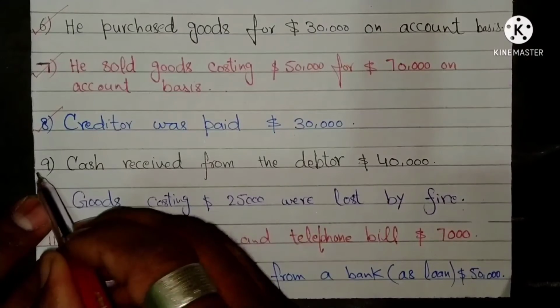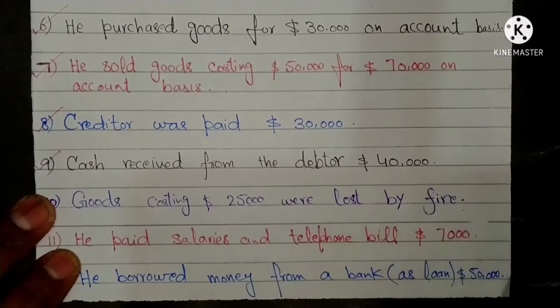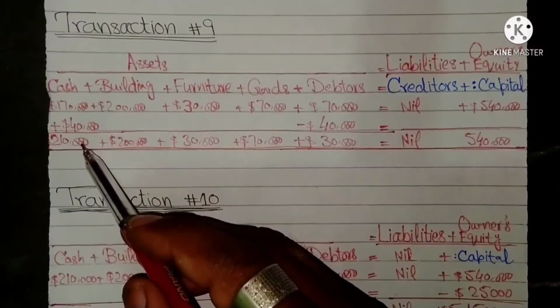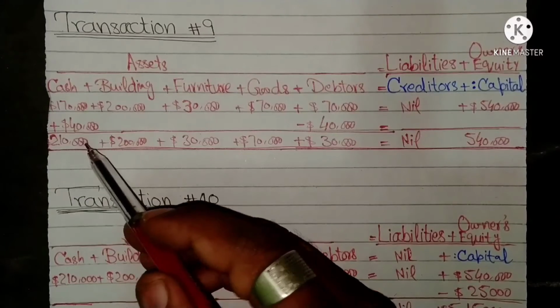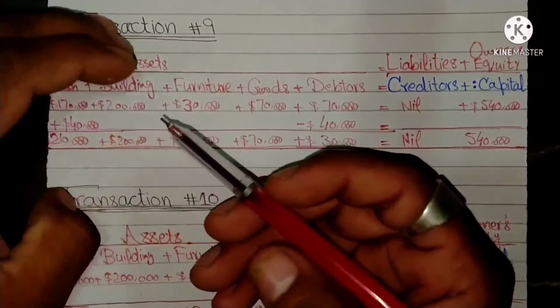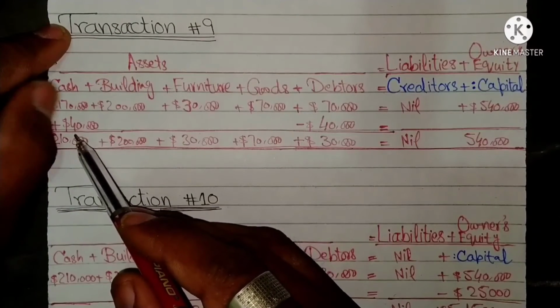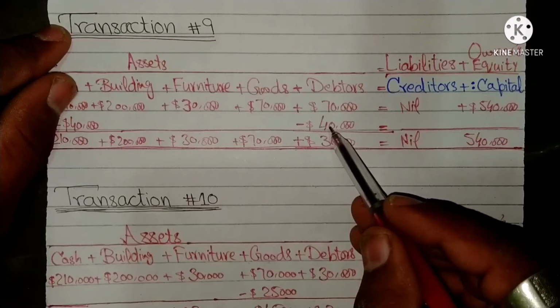Ninth, cash received from the debtor amounted to $40,000, which were our receivables. The result of this transaction is cash asset increased by $40,000 and debtor asset decreased by $40,000.